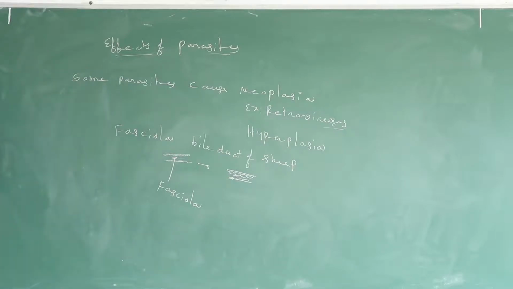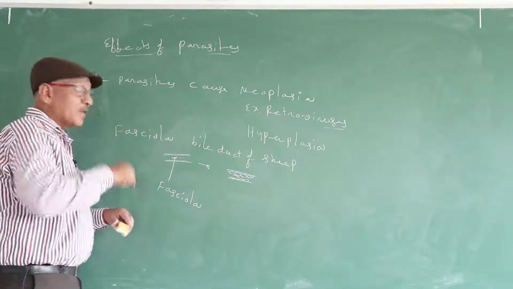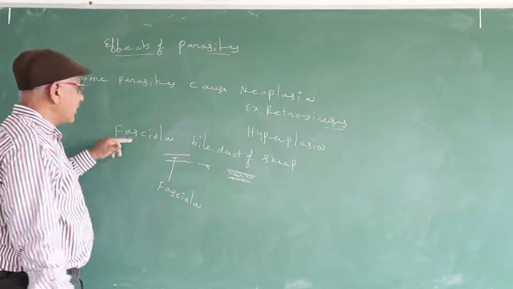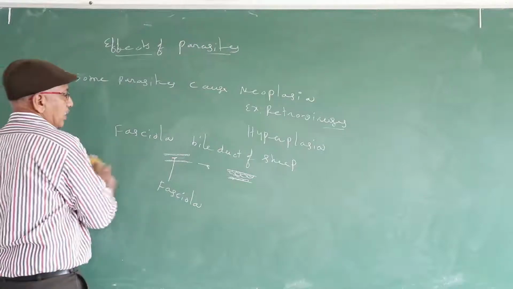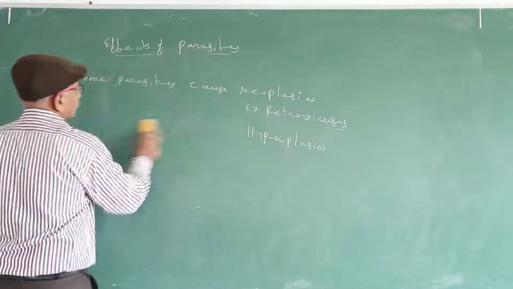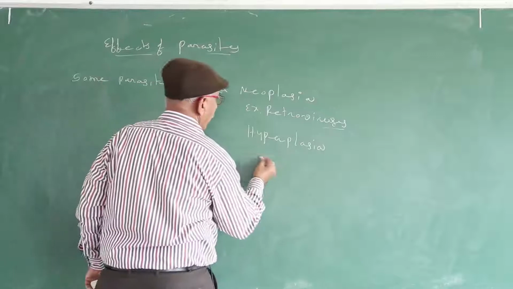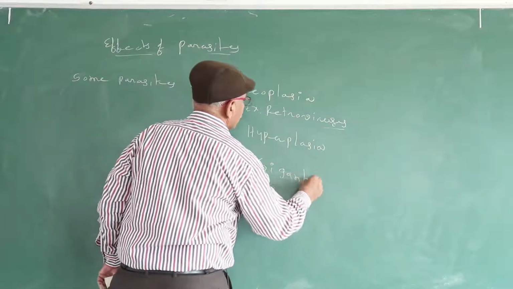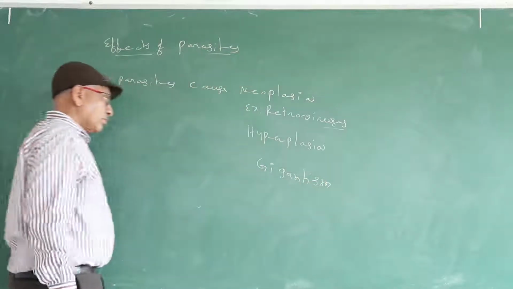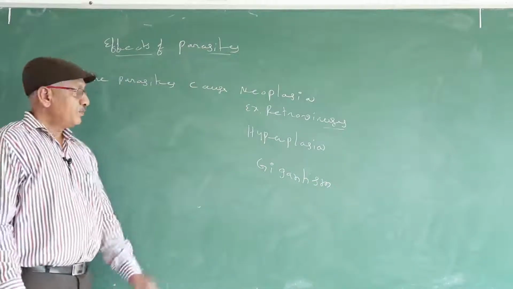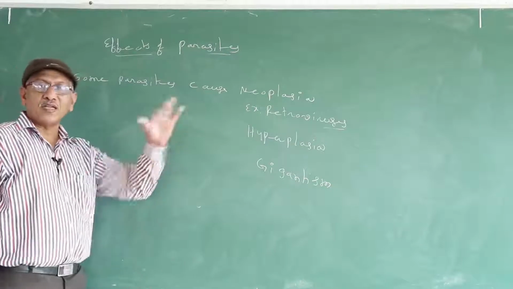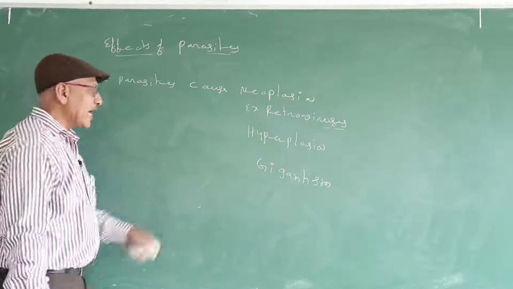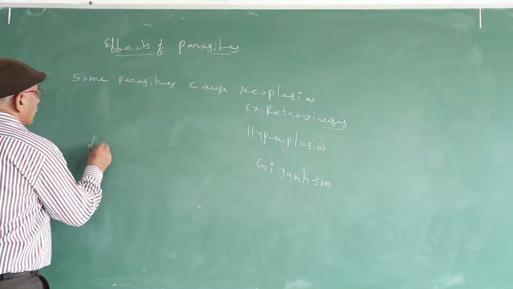Hyperplasia, simple definition: if the parasite increases further cell division in the host, it is known as hyperplasia. Example, fasciola. Gigantism. If the parasite increases the size of the host body, it is known as gigantism.